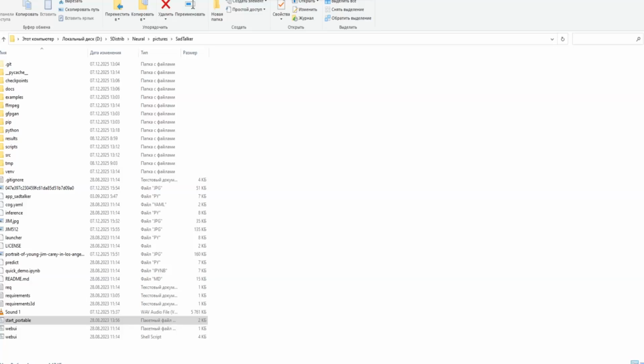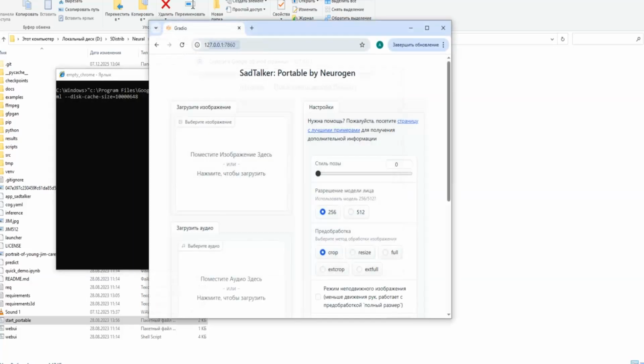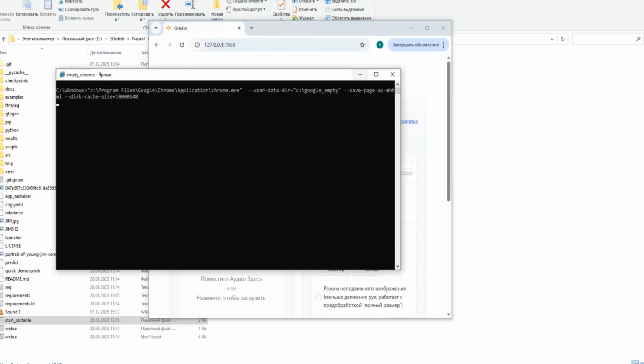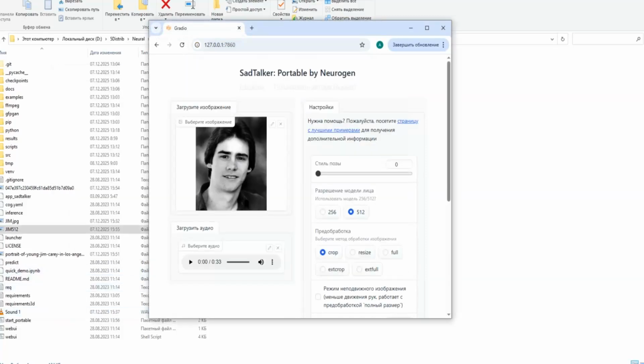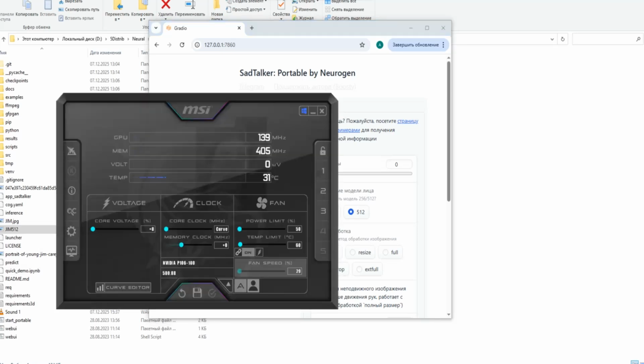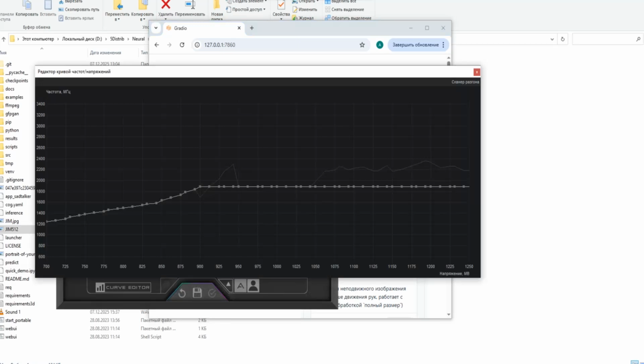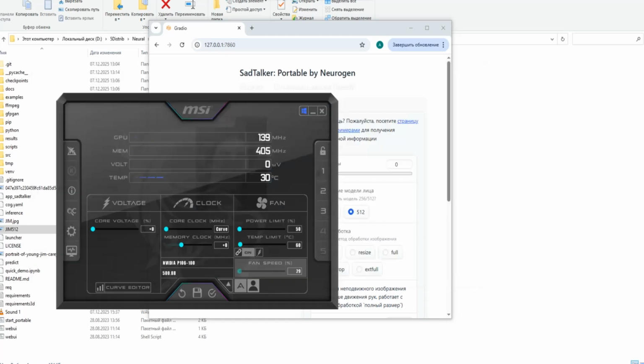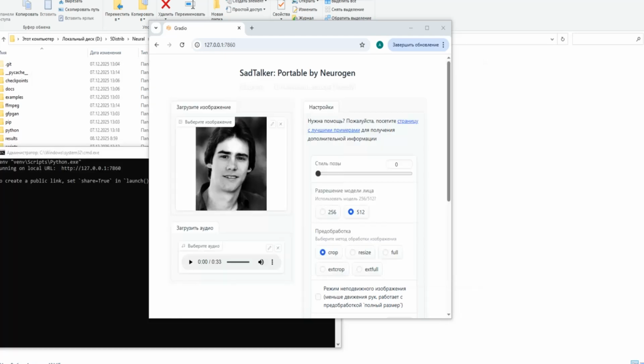The computer has turned off 3 times when the 512 model was launched. Therefore now I will try to reduce the frequency even more than it does to limit energy consumption. Let's try to stop it at 1200. To do this, in the MSI Afterburner, press the L key. And let's see what happens.